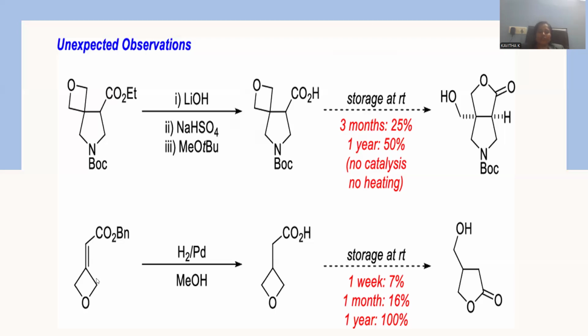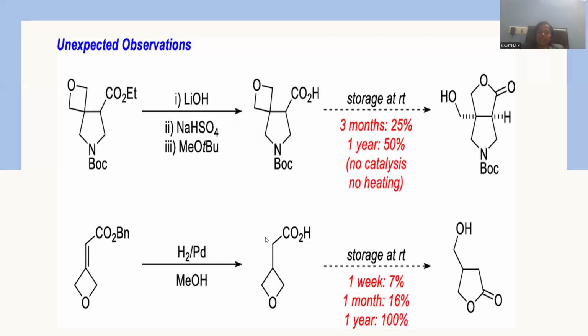Again, let me go with the oxetane molecule with the olefinic double bond over there. Hydrogen and palladium is a reducing agent which is able to saturate this olefinic double bond, giving rise to a saturated bond. Moreover, the benzoyl protecting group present on this carboxylic acid will be deprotected, giving rise to a free carboxylic acid over this carbon atom.